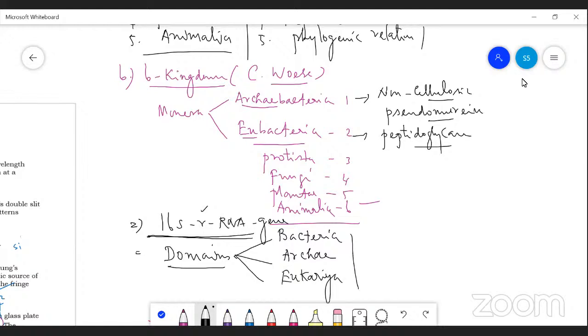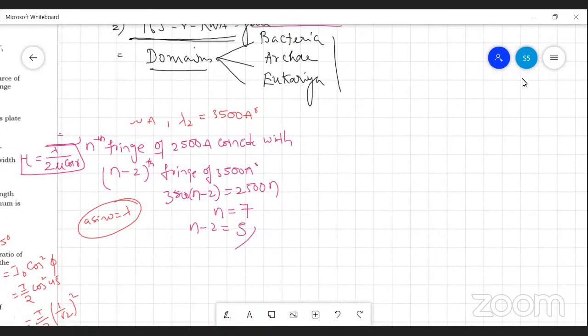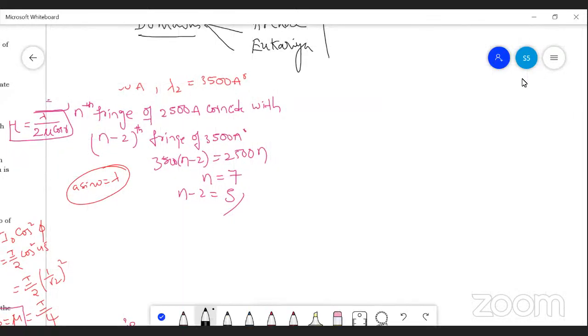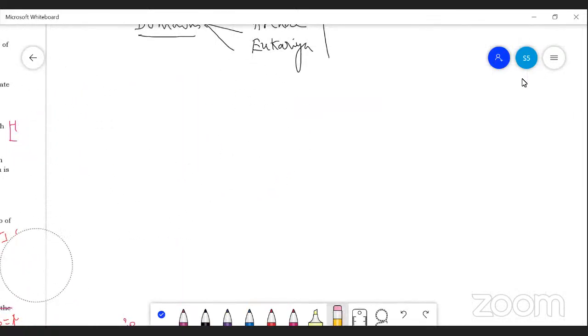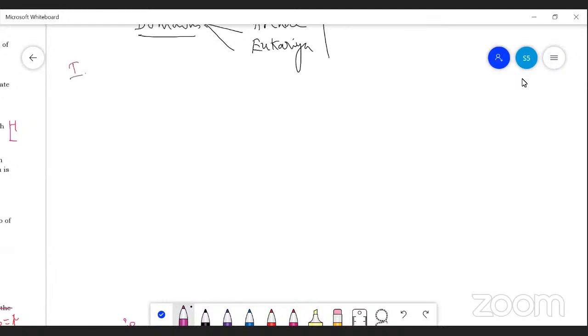So these are the three domains of life that are proposed by Carolus Linnaeus. So these are the six kingdom classifications. Now let us discuss the next, Monera. Let us discuss some groups of Monera.